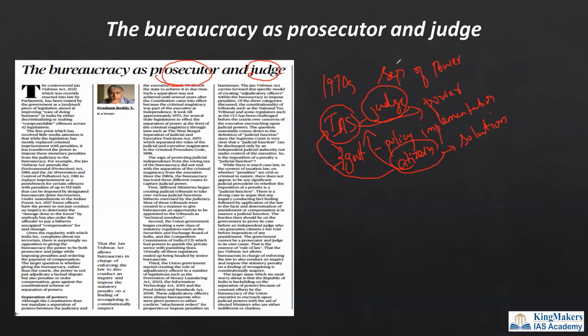So this you have to understand, because IAS officers should not be doing the role of the judge. That is simple. This is against the separation of power. So we have taken the power of the judicial magistrate out of the IAS officer. But what happened?